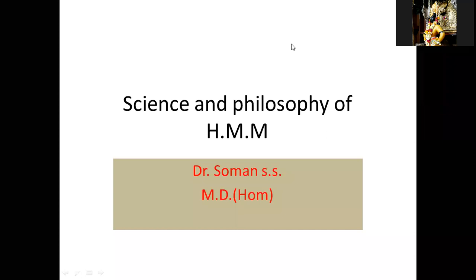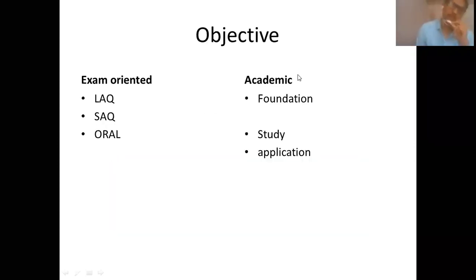Now, why this topic is important, that we will see in the objective. I also wondered why this topic is in your syllabus, but then I gave it some thought, and I have come out with certain objectives. So the objective is purely exam oriented.